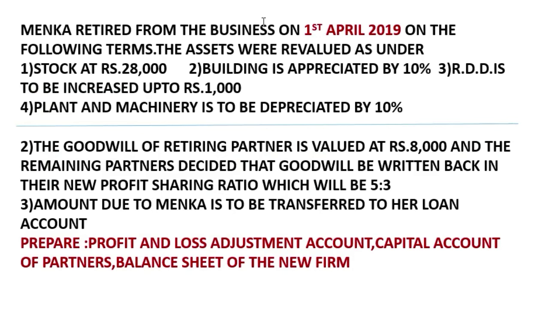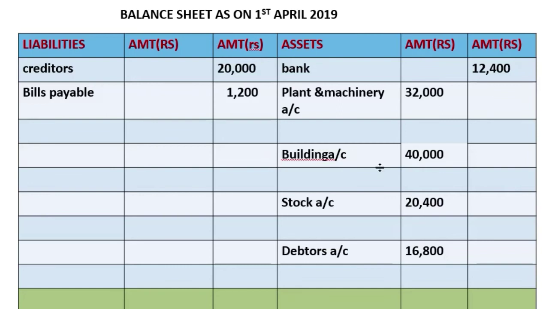Menka retired from the business on 1st April on the following terms. The assets were valued as stock 28,000. It means in the outer column we should get 28,000. So over here we'll be writing 28,000. What is it coming, appreciation or depreciation?